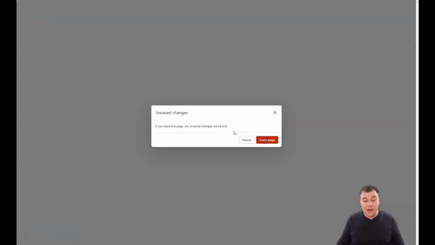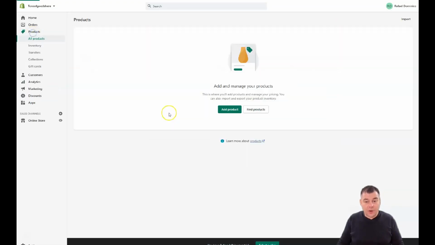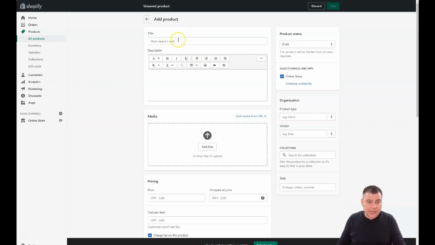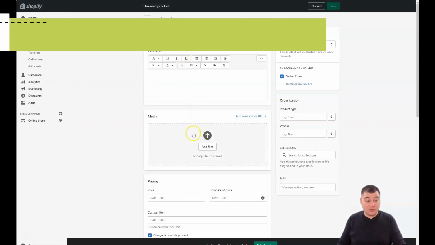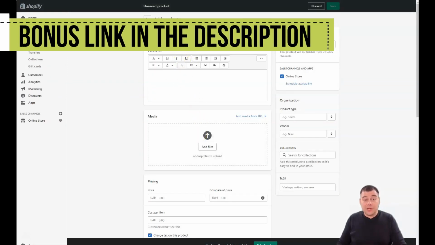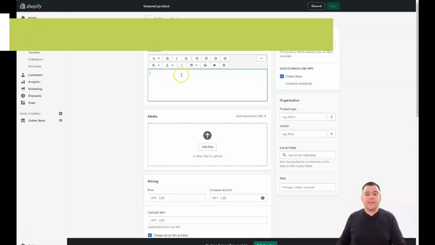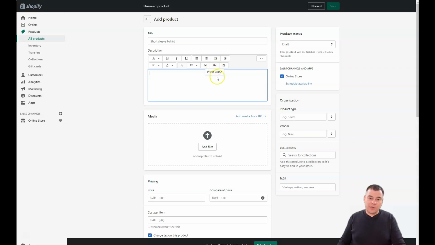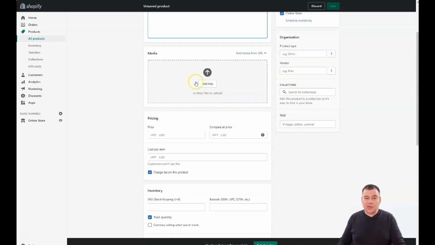We're jumping out of here and going into products, and I want to show you that if you press add a product, you can see that it's not drag and drop at all. You need to type the title. You need to describe your item using keywords, because this is very important to search engines in this spot. A lot of people use images and videos straight here in the description, and I suggest you use the media. You need to set the pricing.